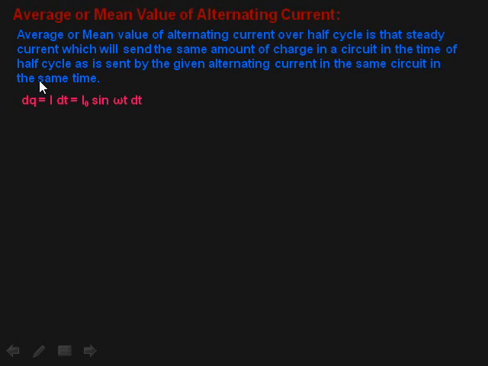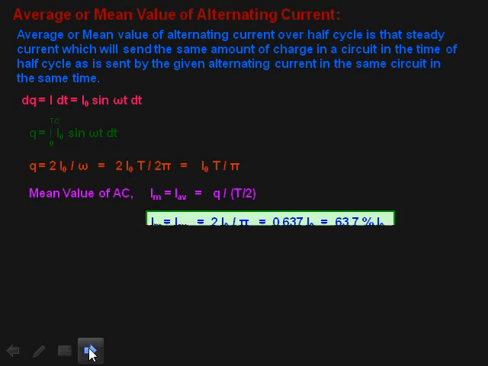From there this equation is taken, dq equals I into dt, but I is I naught sin omega t. So we can write it this way. If we integrate on both sides, we'll get q, the amount of charge for a half cycle, that is for 0 to T by 2. We will get q equals 2 I naught upon omega. You know omega equals 2 pi upon T. When you substitute 2 pi upon T, then T will be transposed to the numerator, then it will become 2 I naught T upon 2 pi, that is I naught T upon pi.